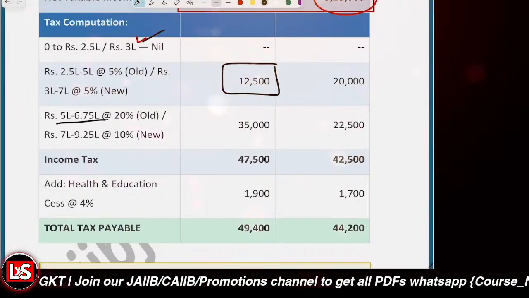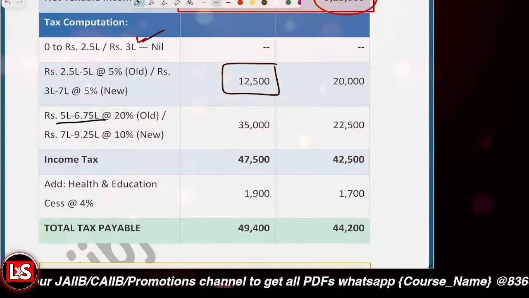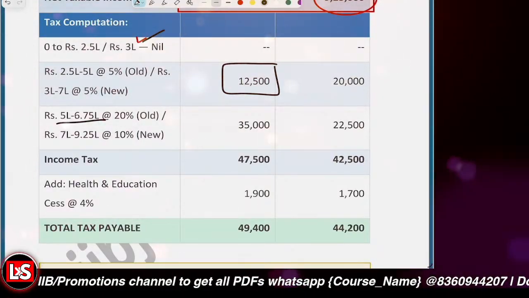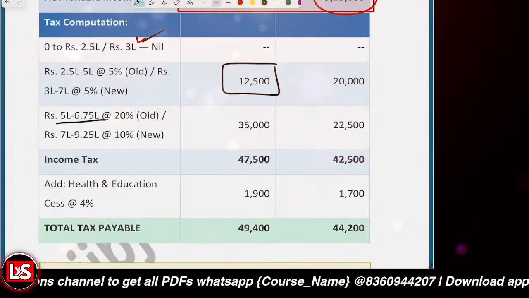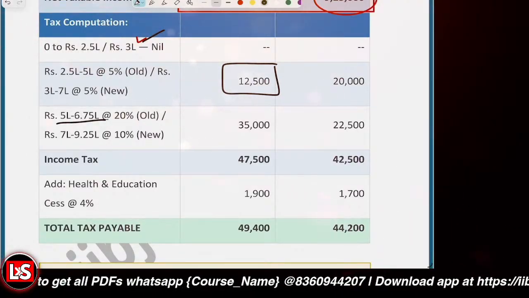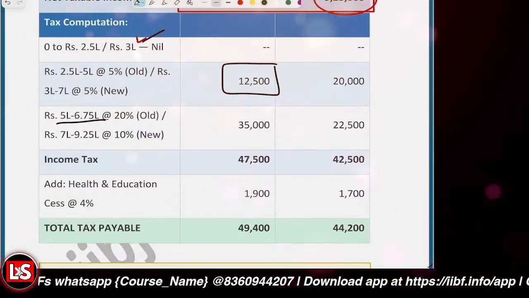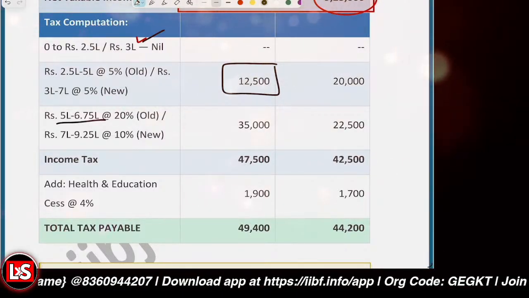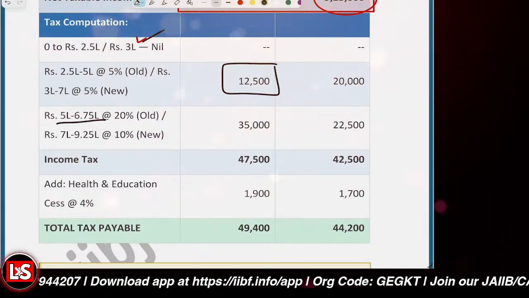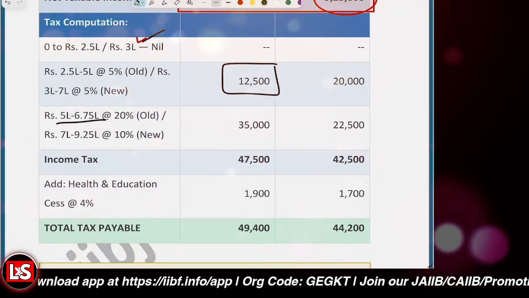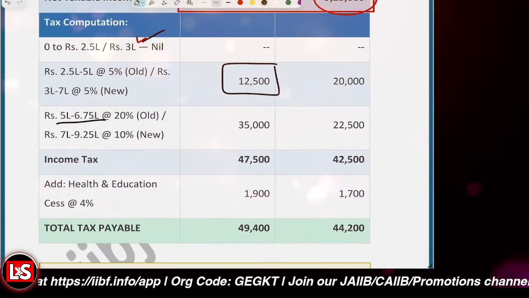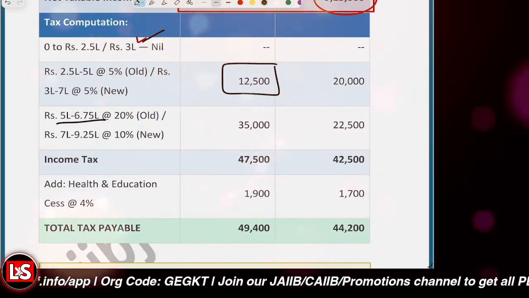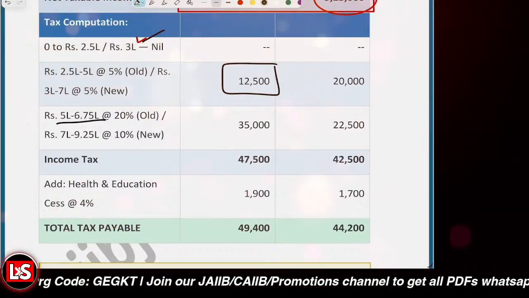So if we calculate it as per the new tax regime, the tax slab is basically what? It is the 5% slab. Do you remember that I told you about the tax regime slabs previously? So what were those slabs? Very importantly, we have already discussed that in the last one. We discussed the surcharge, we discussed everything, right?